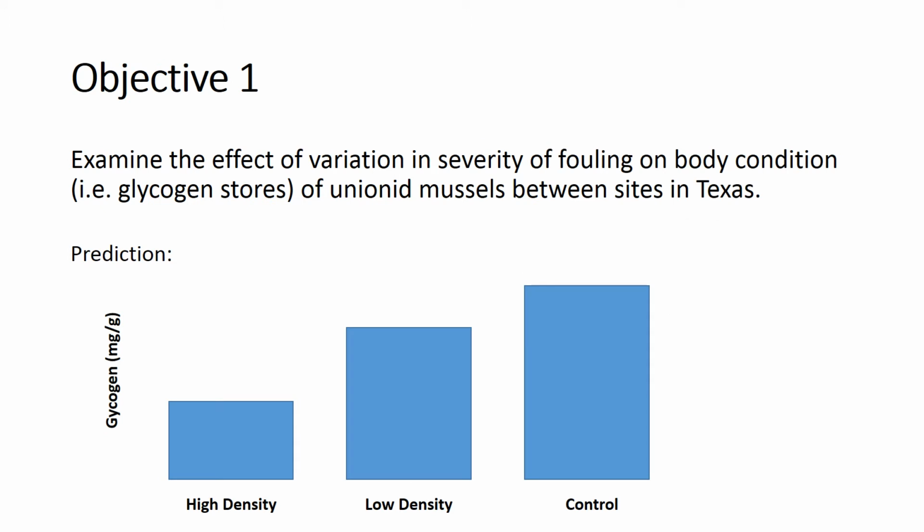Our first objective was to examine the effect of variation and severity of fouling on body conditions, specifically glycogen storage of Unionid mussels between sites in Texas. Our prediction was that our control sites would have the highest glycogen, our high-density zebra mussel sites would have the lowest glycogen, and our low-density zebra mussel sites would have somewhere in the middle.